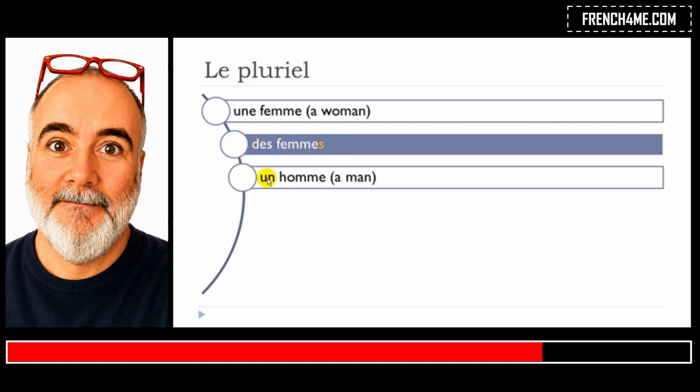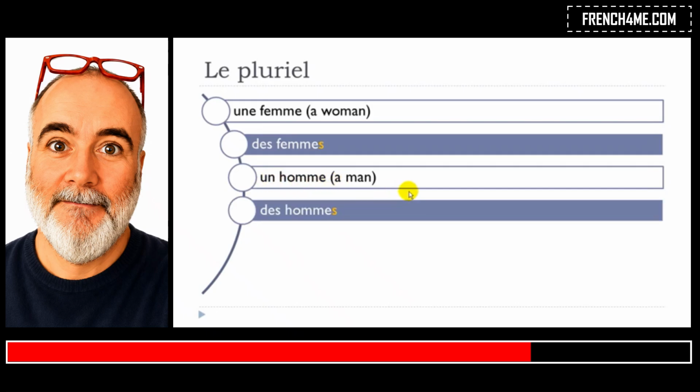And then un homme, if we make this little link between the two, un homme, and then we'll put this word at the plural form. Same thing here. This article indéfini un becomes des, and then you rewrite the word homme, and after that you just put the s at the end. You don't pronounce it, so you get des hommes. Un homme, singular form, des hommes, plural form.